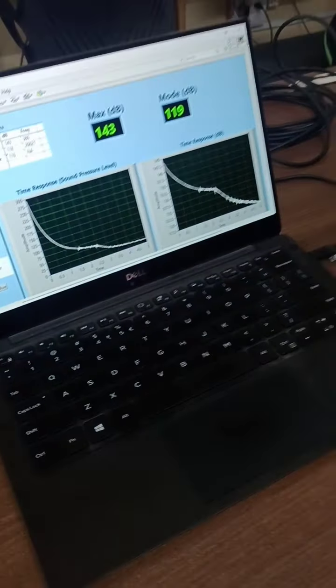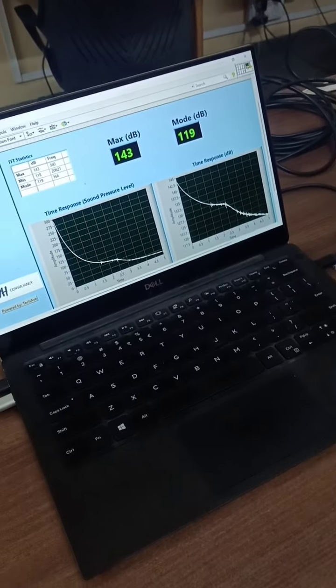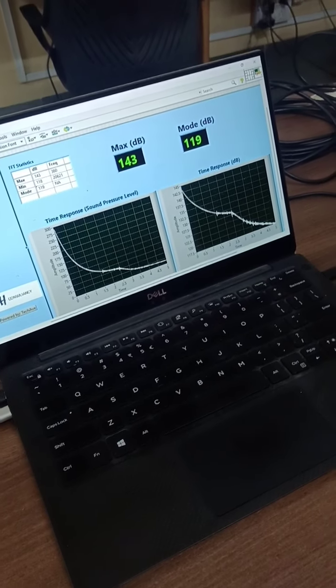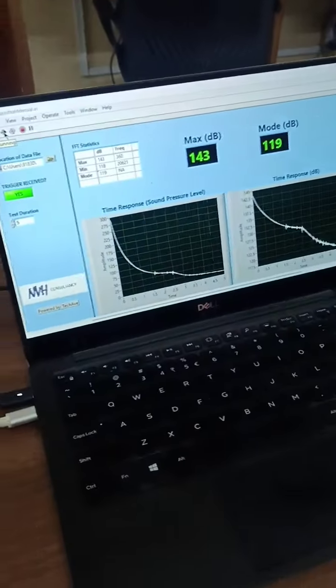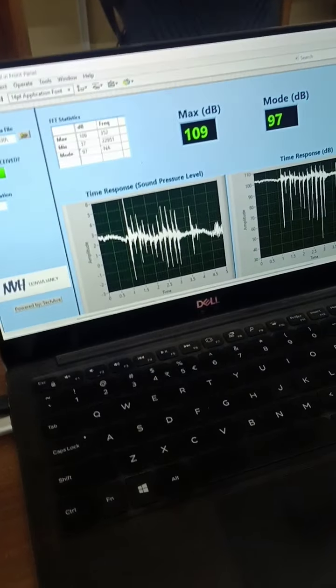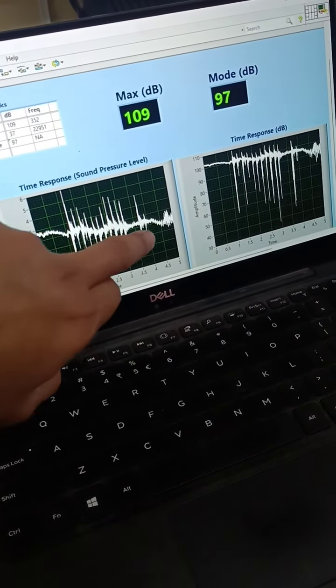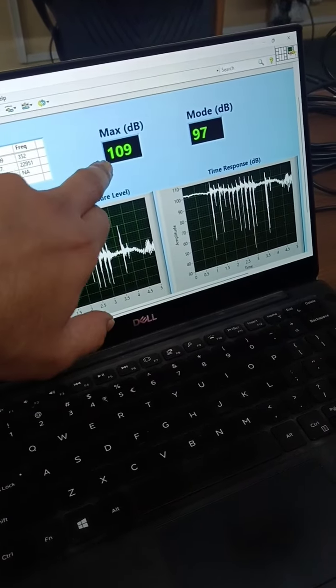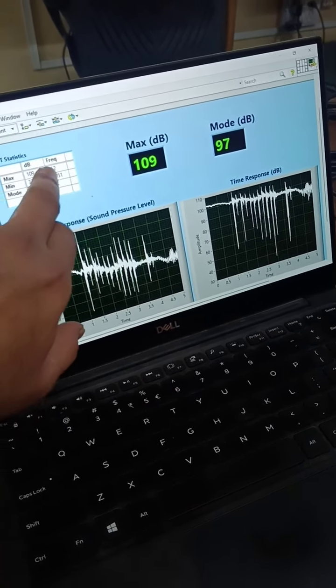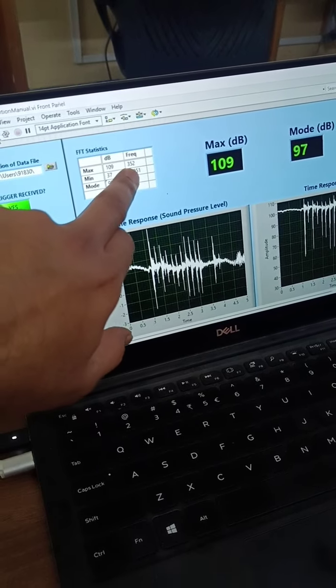Okay, so I think we have to run one more time. So it's going to collect data for 5 seconds. You can see the pulses that I just gave. Okay, and you will be able to see the max dB noise that is there. Corresponding frequency for that is also here.